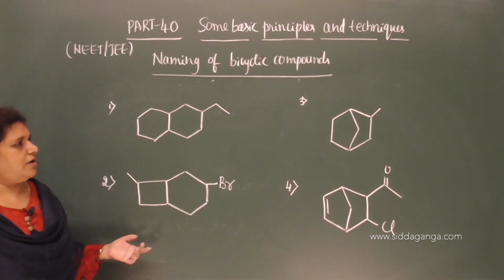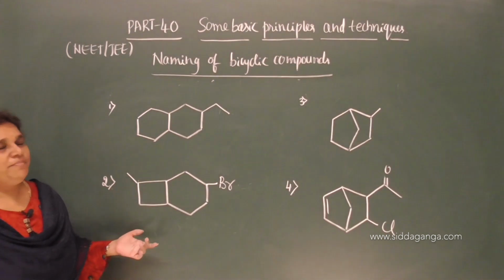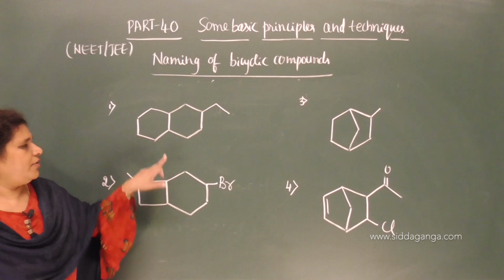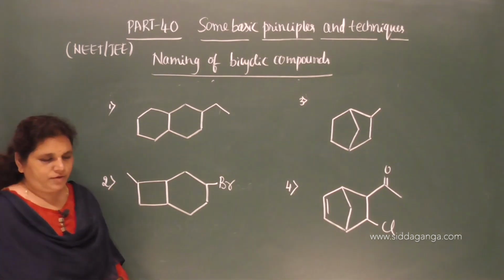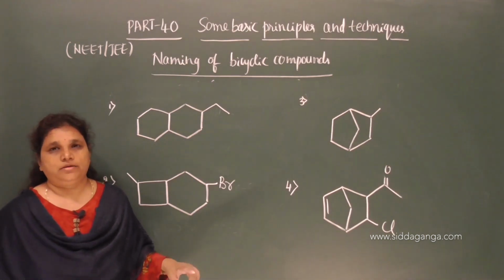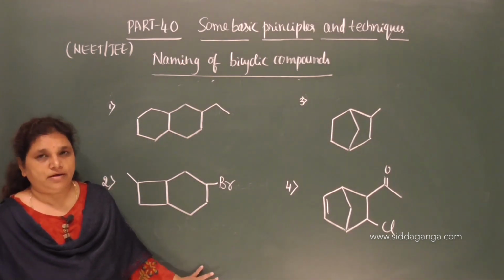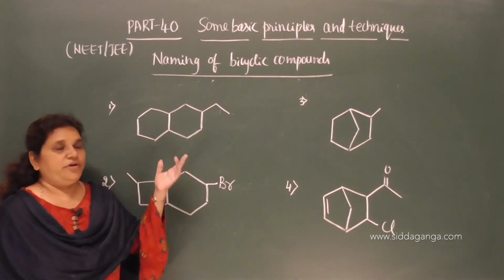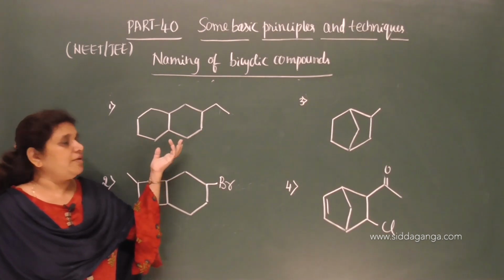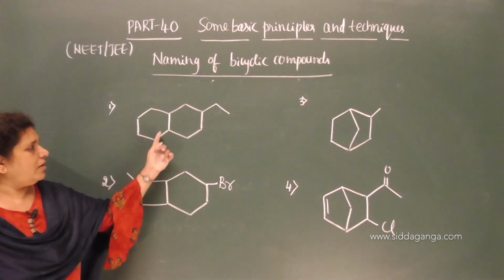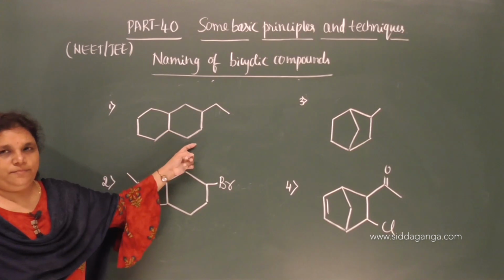This is fused or you can say bridged bicyclic compounds. And what is the rule we need to follow? We need to number the ring from the longest path to the shortest path. There are 3 paths here in a bicyclic compound, 1, 2 and 3.